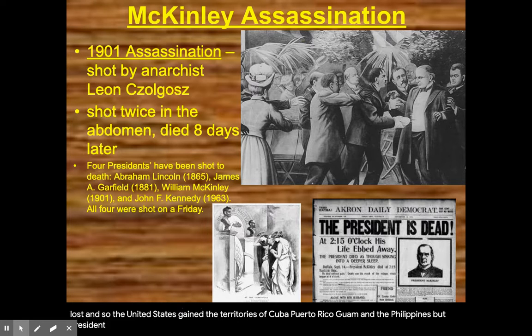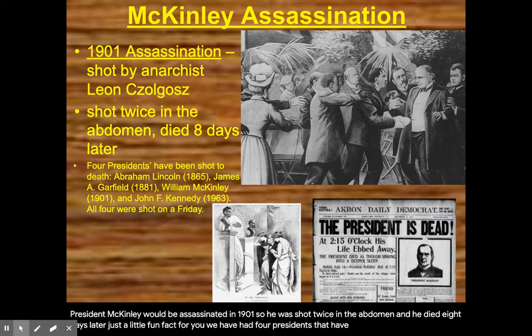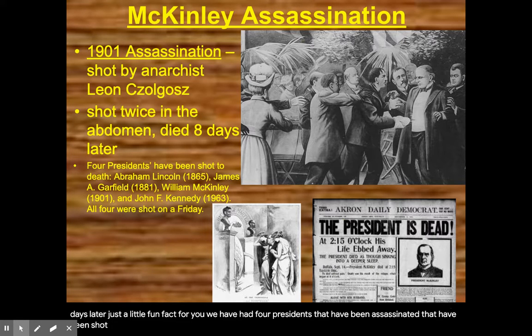But President McKinley would be assassinated in 1901. He was shot twice in the abdomen and he died 8 days later. Just a little fun fact for you, we have had 4 presidents that have been assassinated, that have been shot to death: Abraham Lincoln, James Garfield, William McKinley, and John F. Kennedy. All 4 of these presidents were shot on a Friday.